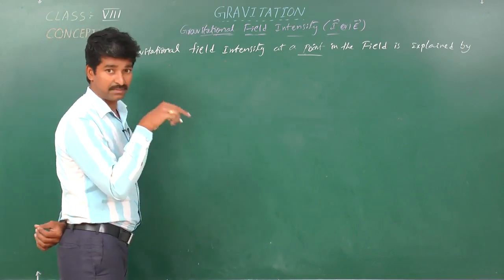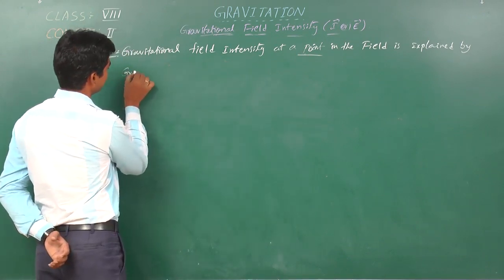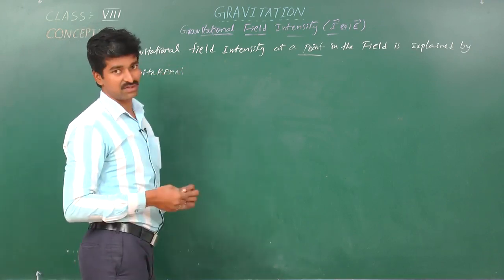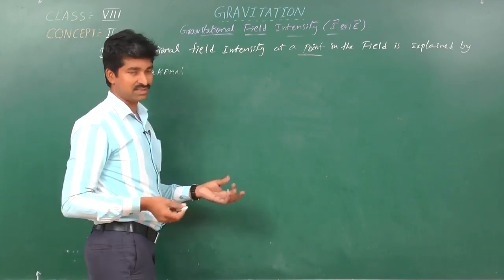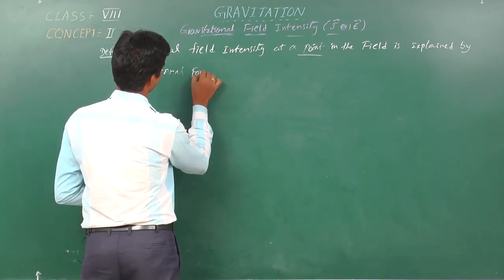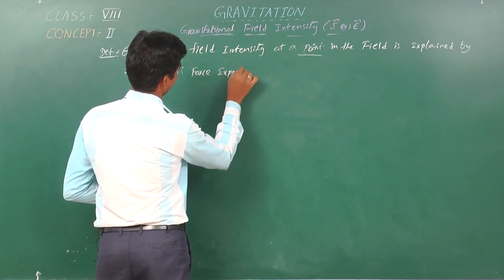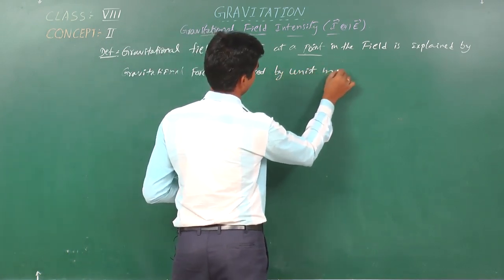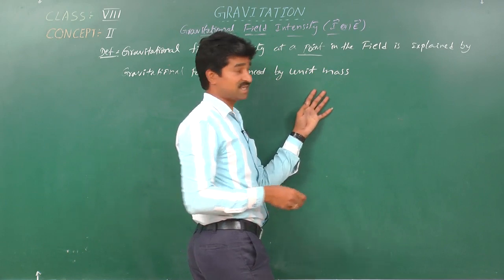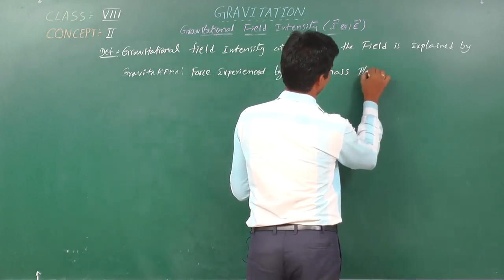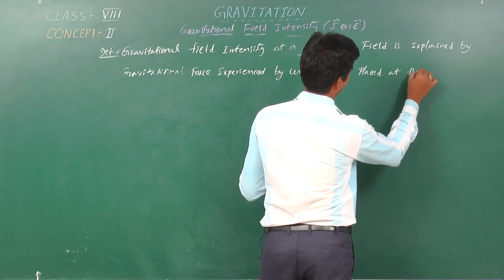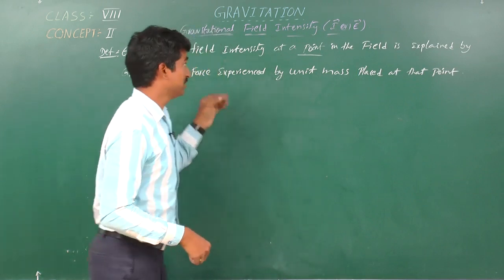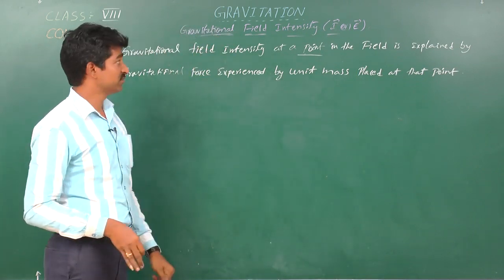How is it explained? By the gravitational force experienced by a unit mass, meaning whose mass value is 1 kg. As a reference we are doing this. Gravitational force experienced by unit mass, meaning whose value of mass is 1 kg, placed at that point. So this is what is called the statement or the meaning or the definition of gravitational field intensity.